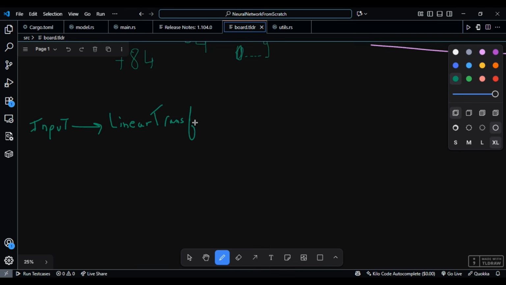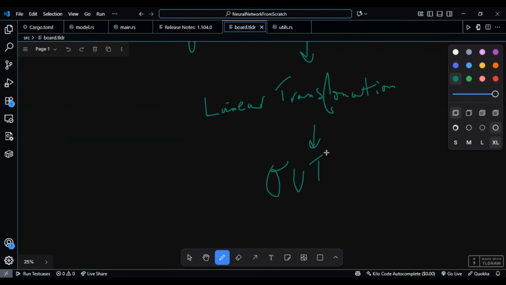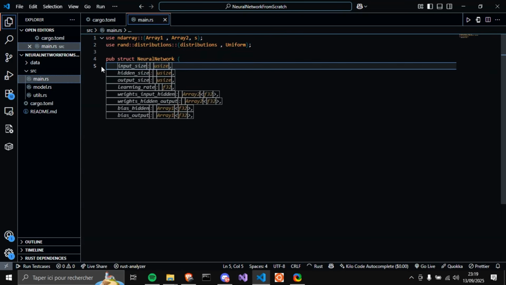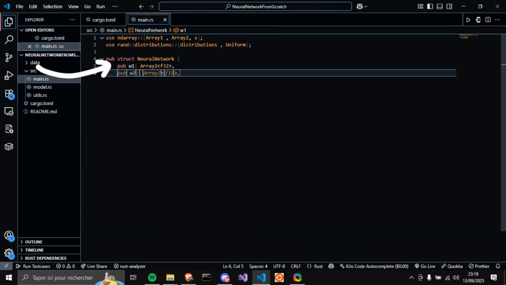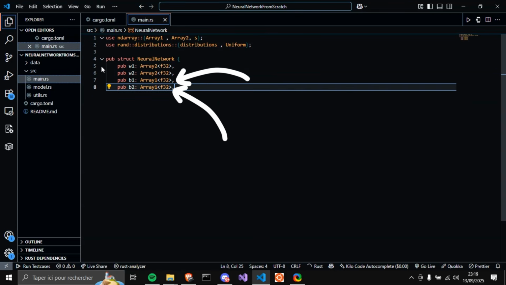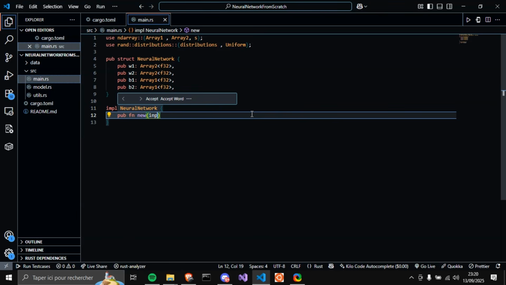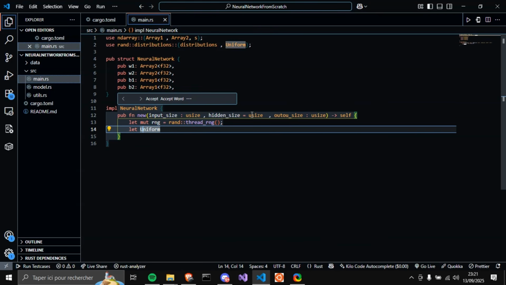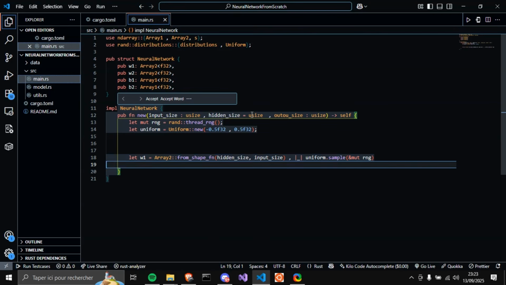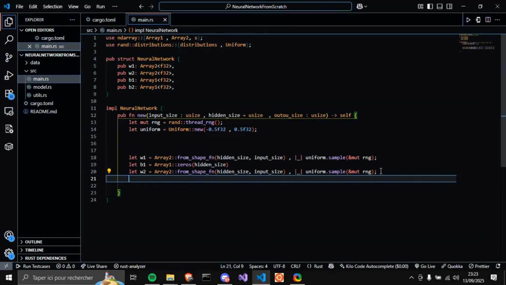Let's trace how data flows through our network. It's input, then linear transformation, then the activation function, then linear transformation, and then output. So first of all, we're going to initialize the core structure of the network, which consists of two matrices to store the weights. One that connects the input layer with the hidden layer, and one that connects the hidden layer with the output layer. We'll have two bias vectors, one for the hidden layer and the other for the output. Next, we will initialize the weights with random values so that the neurons don't learn identical features and to have a distinct gradient path during training. And the bias vectors are going to be initialized to 0 because they can be adjusted freely during training.